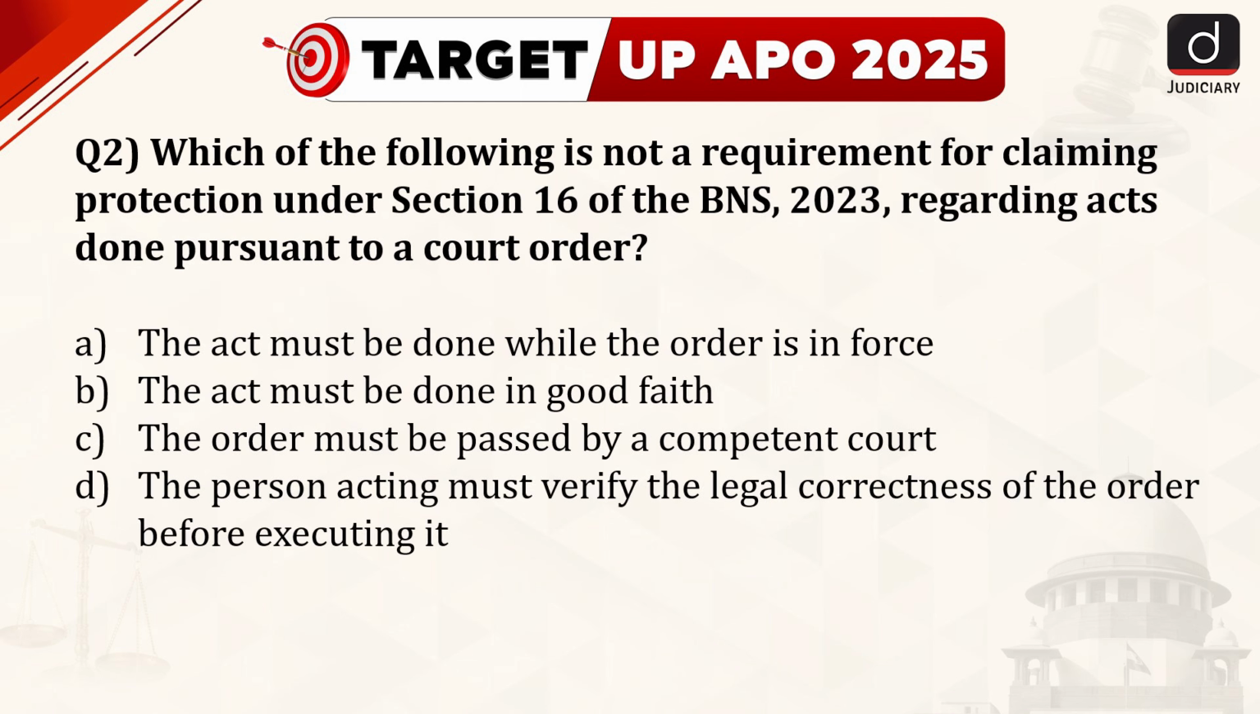Question number 2. Which of the following is not a requirement for claiming protection under Section 16 of the BNS 2023 regarding acts done pursuant to a court order? Option A. The act must be done while the order is in force. Option B. The act must be done in good faith. Option C. The order must be passed by a competent court. And option D. The person acting must verify the legal correctness of the order before executing it. The correct answer is option D.